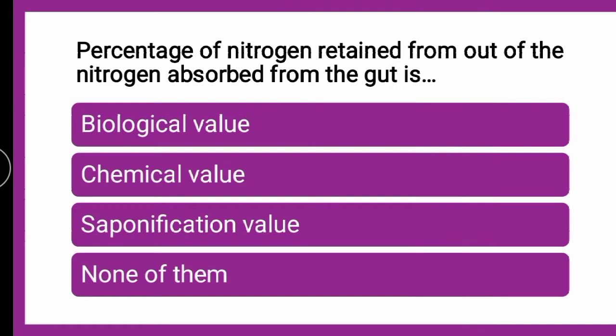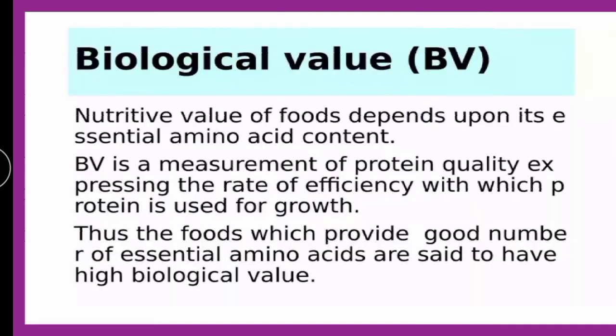So biological value जो है वो क्या होता है? It is the nutritive value of food which depends upon its essential amino acid content. मतलब when you are talking about the quality of the protein, it deals with the biological value. Higher the biological value, higher the efficiency of that protein. A food which provides a good number of essential amino acids is said to have high biological value.